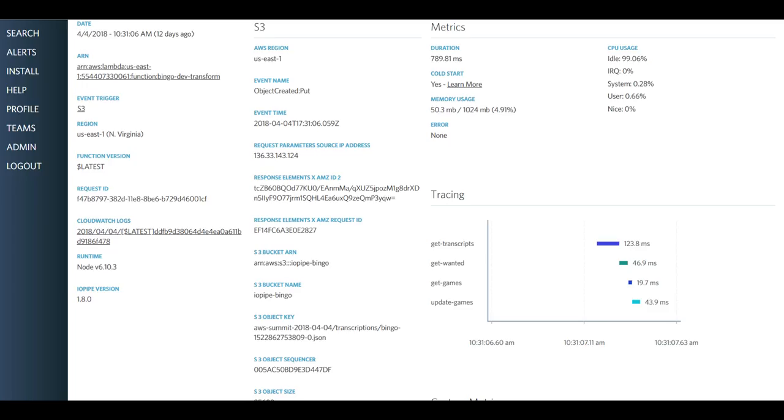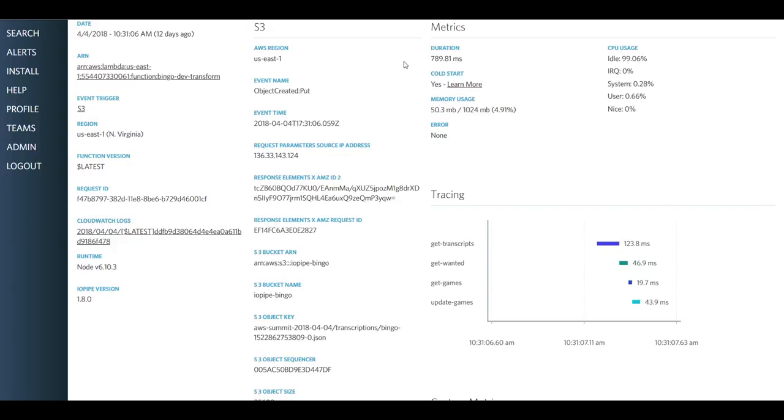Now that I click through to the individual invocation view, we take a look at all the various information that's provided. On the left-hand side, you're going to get all the various AWS information, such as the ARN, what triggered this Lambda, the region, and similar information. This middle column right here is very important. This is the trigger itself. Auto-magically, we collect all of the info from any trigger that triggers a Lambda. This is our event info plugin, and it provides a very good way to understand where the information this Lambda is processing came from. In this case, it's S3. You can see it was object created put, the IDs, the bucket names, these types of things.